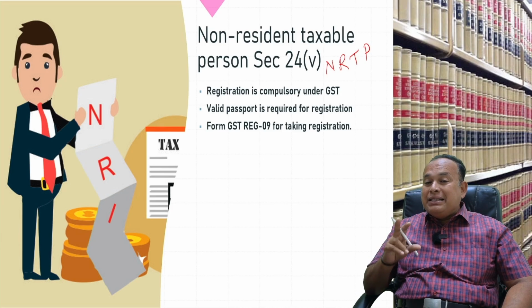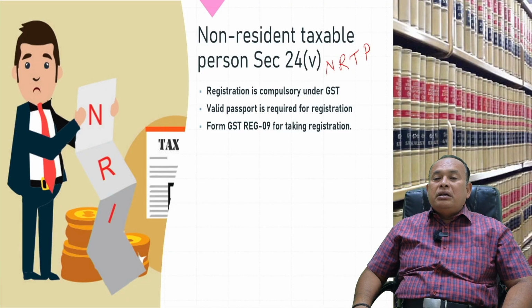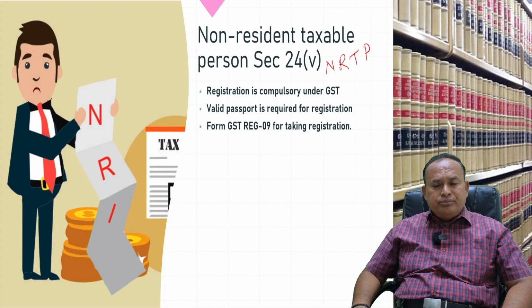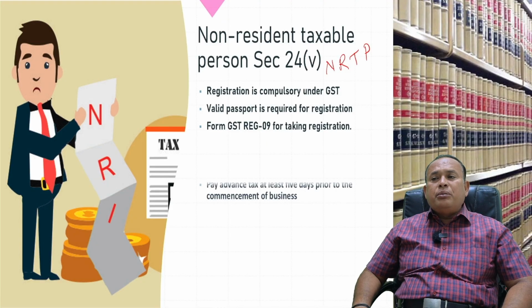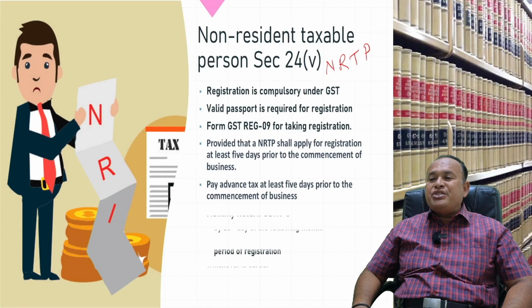One can expect these points in the MCQs. Nowadays, in CA Intermediate, advanced concepts are being asked, my dear. Further, pay advance tax at least 5 days prior to the commencement of the business, provided that the NRTP shall apply for registration at least 5 days before the commencement of the business.